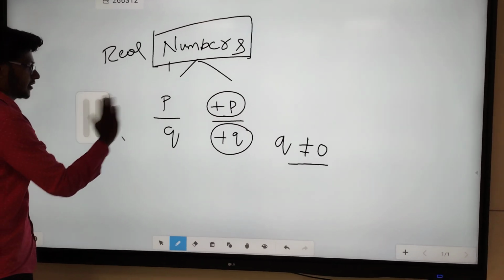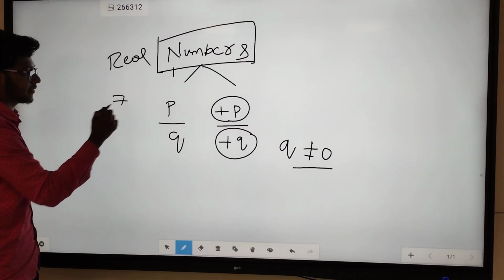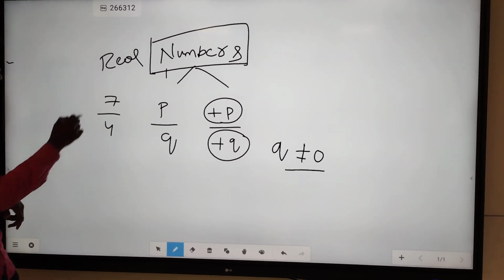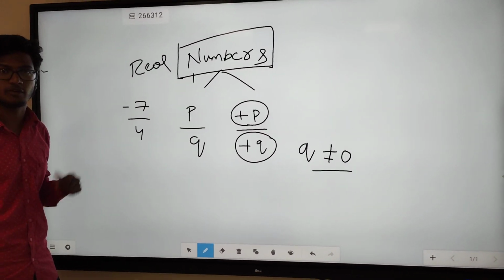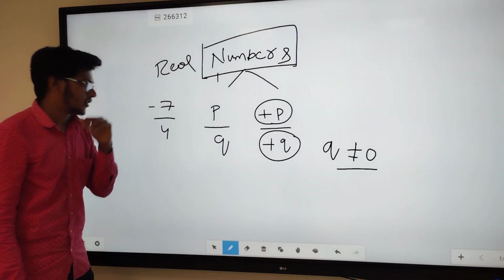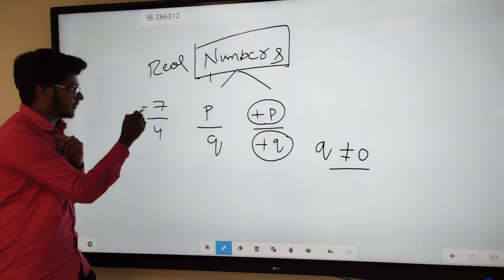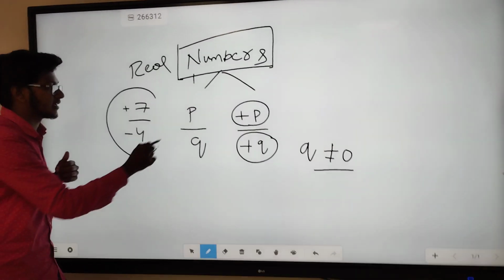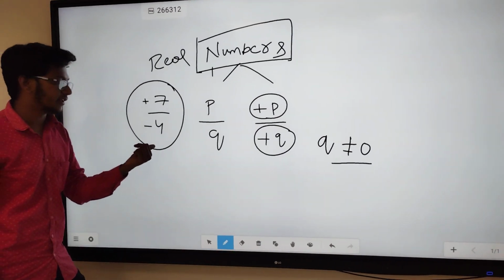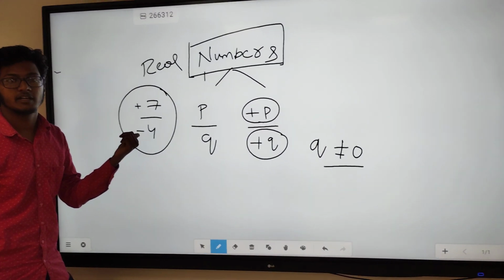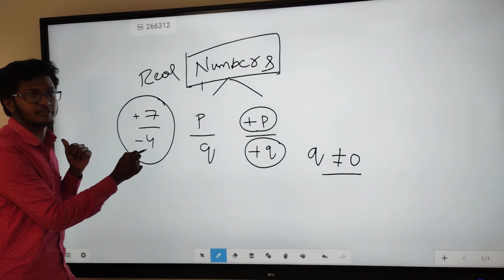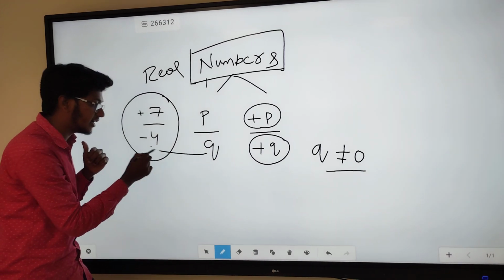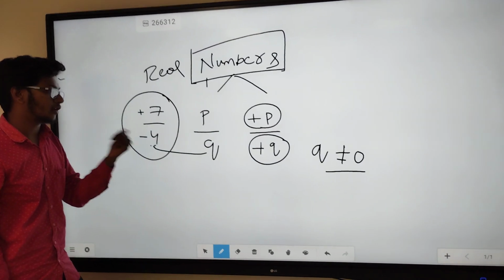One more example. If I write 7 by 4, instead of positive 7, if I write -7 by 4, it is a rational number. Now if I have a negative sign in the denominator, I cannot consider this as a rational number because in the denominator we are having a negative number. Even though as per the definition Q is called an integer, we are not noting it down.